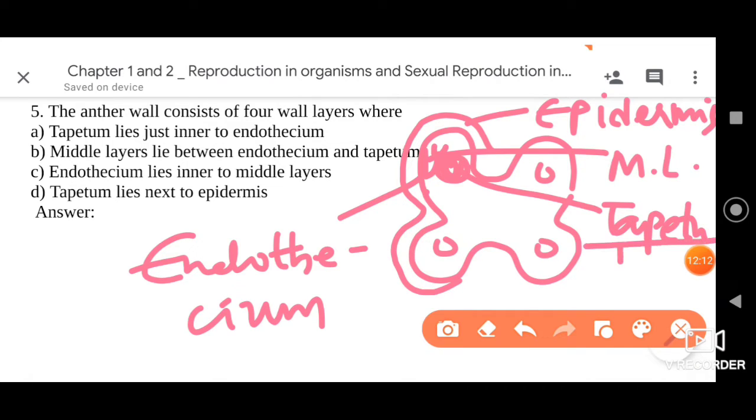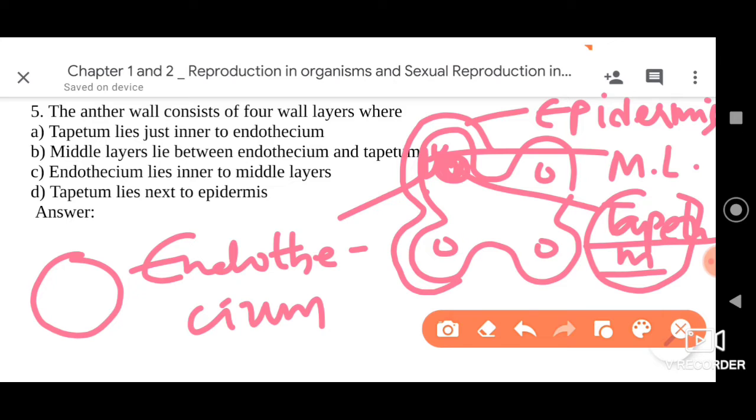Why do we call tapetum a multinucleated structure? Because, for example, in the pollen sacs, I will just enlarge and show you, the tapetum will be like this. Inside, many nuclei will be there instead of one nucleus. The reason is that in the case of tapetum, the karyokinesis is not followed by cytokinesis. That means the division of the nucleus is not followed by the division of cytoplasm.